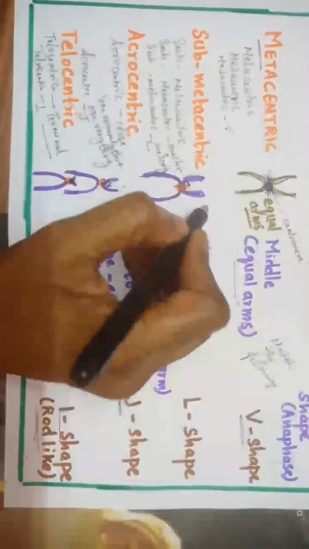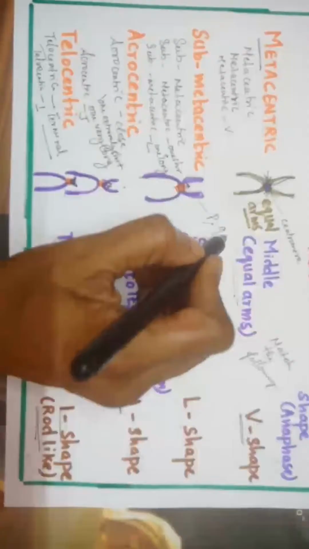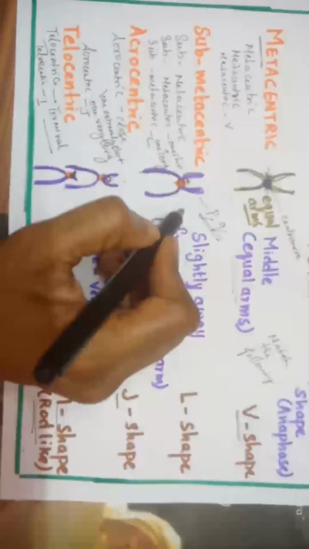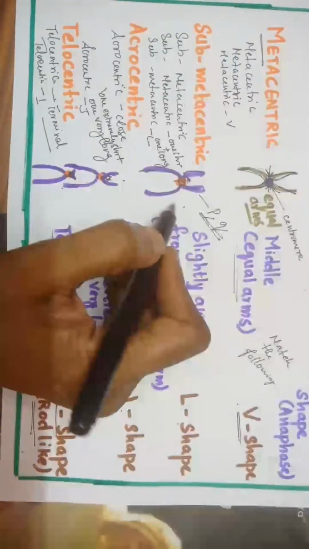Now the question is, which one is the P arm and which one is the Q arm? Type the answer in the comments.